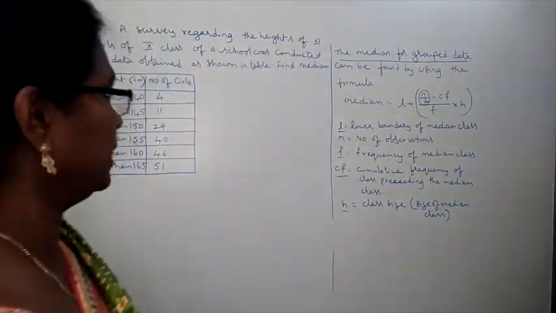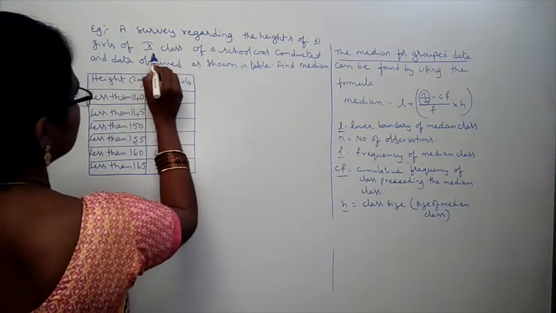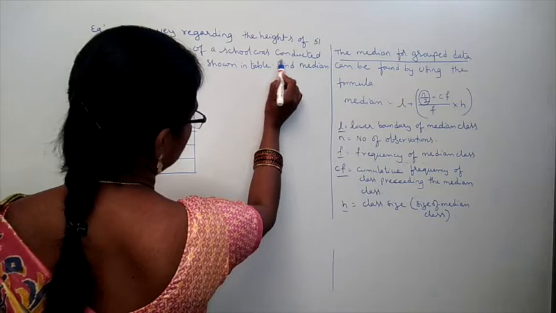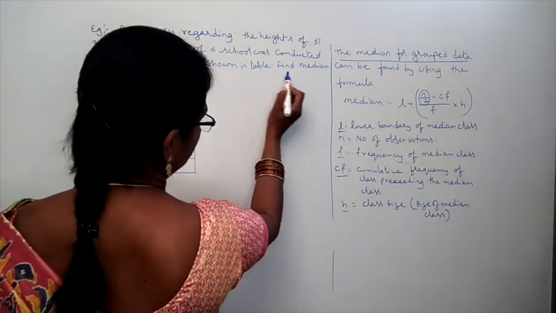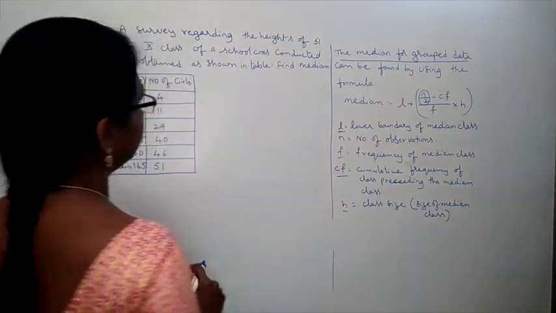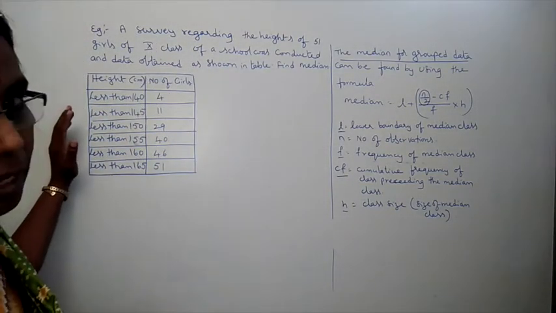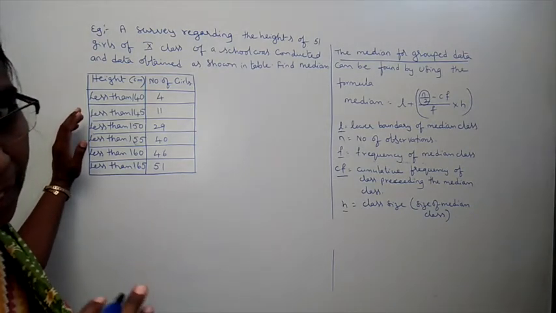Now we will see one example. A survey regarding the heights of 51 girls of class 10th of a school was conducted and data obtained as shown in the table. Find their median. Now see here, given the heights of 51 students, you have to find the median of their height.